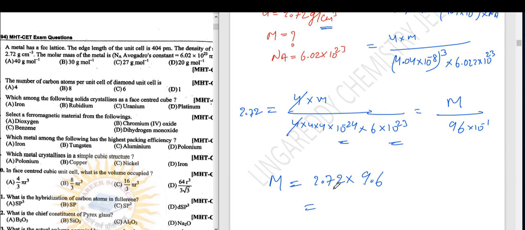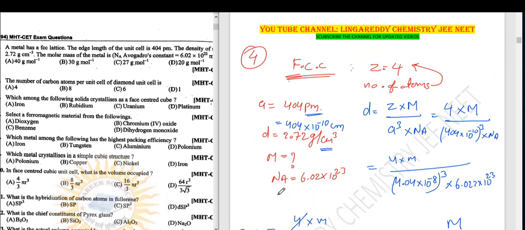Got it? See, I can write 27.2 into 0.96. 0.96 is almost equal to 1. So your answer will be approximately 27. So option C. Fourth question, option C.